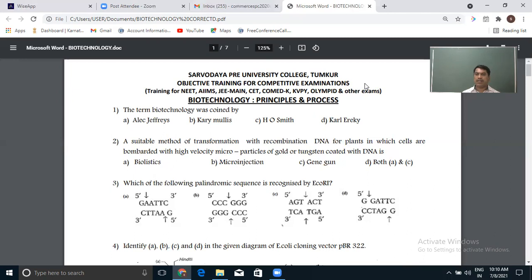Such extended chains leaving the DNA are what you call sticky ends. So one method is giving sticky ends, another method is blunt ends.